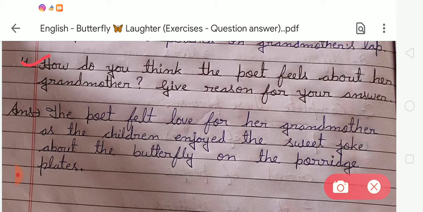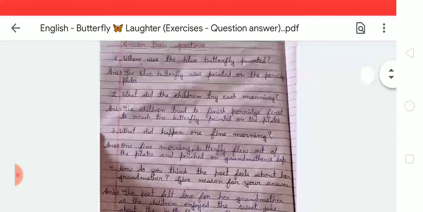The answer you have to note down in your own words: the poet felt love for her grandmother as the children enjoyed the sweet joke about the butterfly on the porridge plates. Okay students, like this you have to note down this question answer in your notebook.